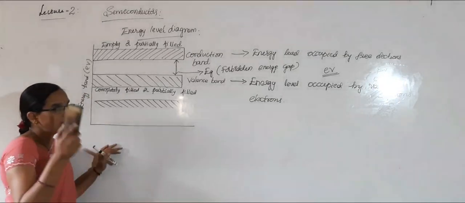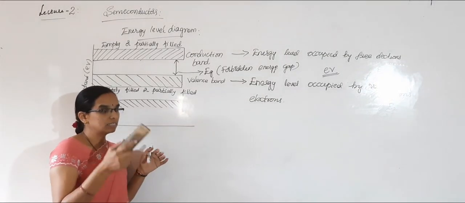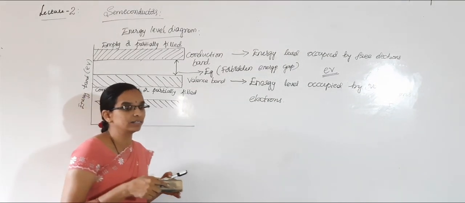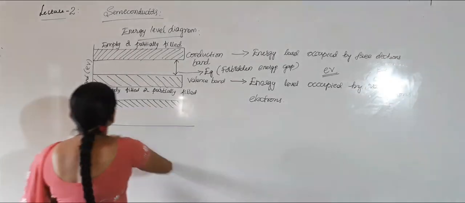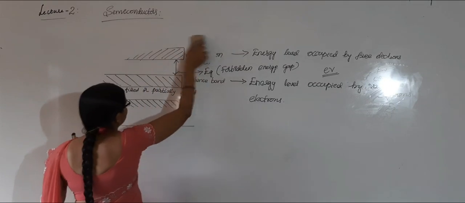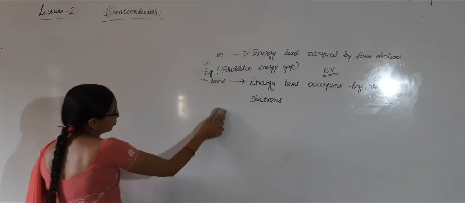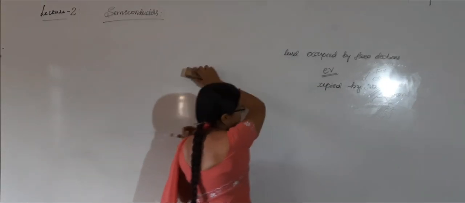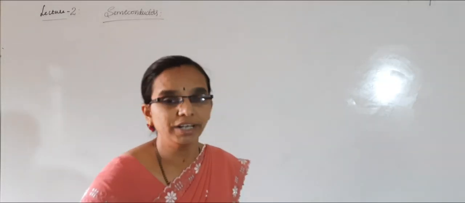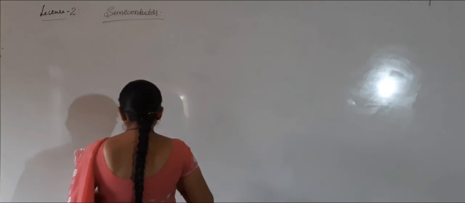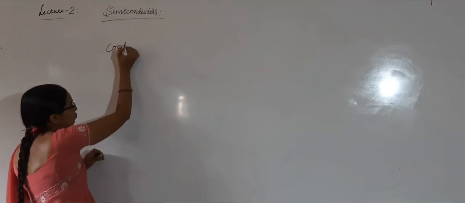Now we'll look into the classification of solids on the basis of this energy level diagram. Solids are classified into three types. In that, first we will go with conductors.